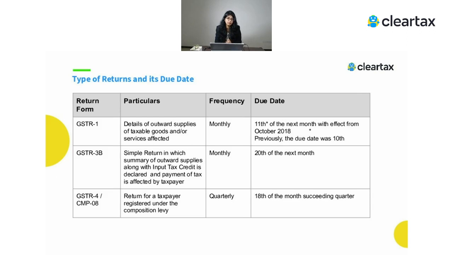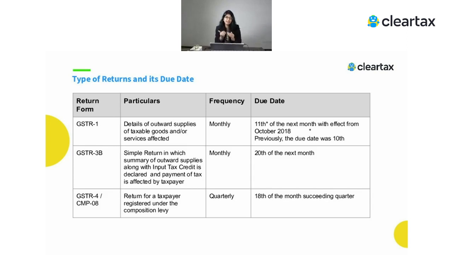So if we are filing 3B, we have to tell this is my total outward taxable supplies. We also have to talk about what was your zero rated supply, nothing but exports or supply to an SEZ unit. Then we have to separately tell what are nil rated and exempted supplies, and then what are non-GST supplies. Apart from that, we also have to tell what is your inward supply liable to RCM, which is your liability. Though it's your purchases, it is your liability. So that needs to be declared in your GSTR 3B.